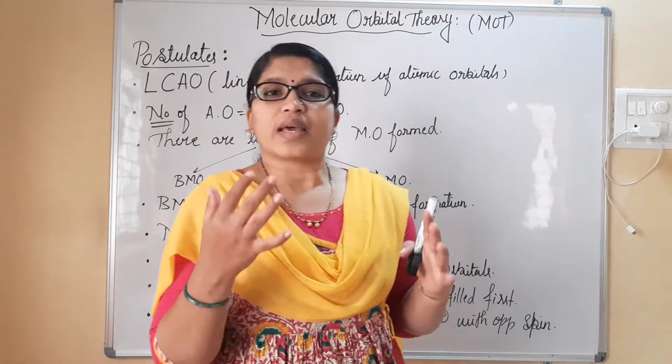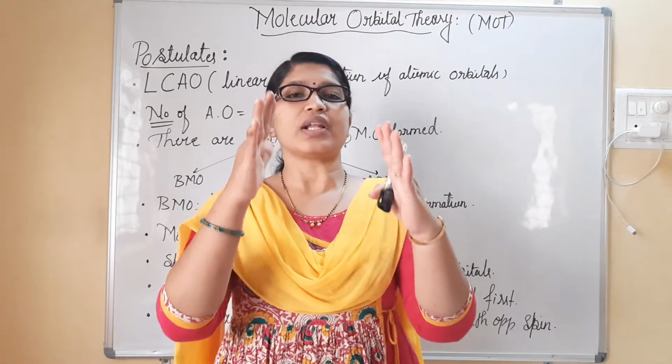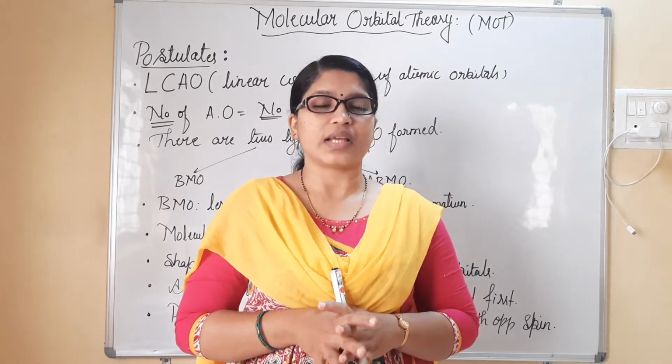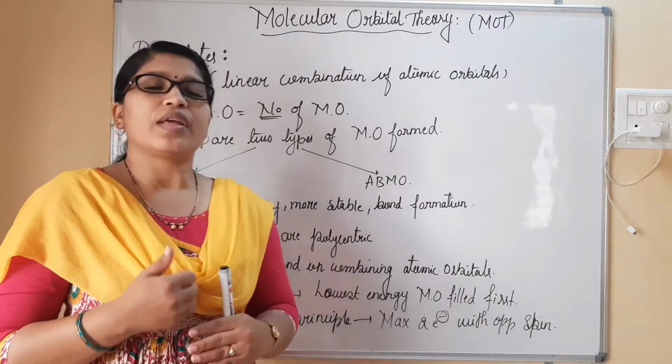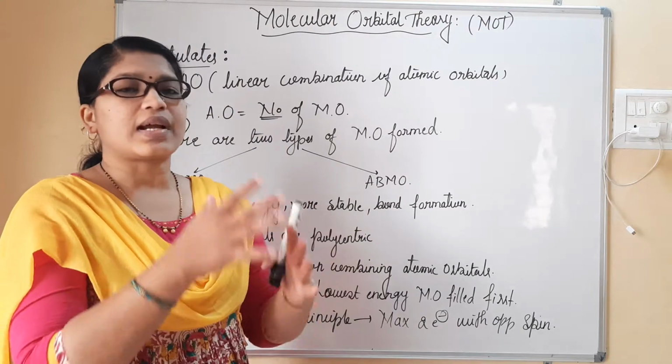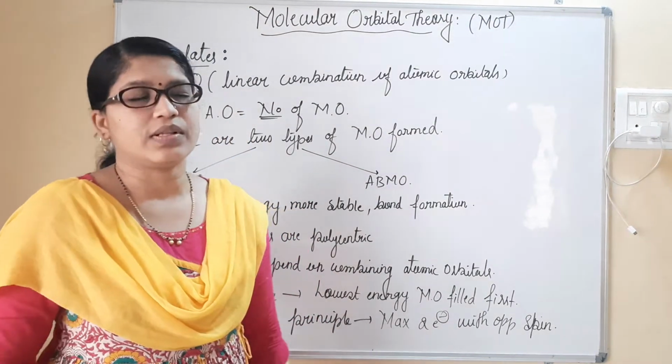Before we start with the actual examples, we will understand some of the postulates of molecular orbital theory. When we understand the postulates one by one, it will be very easy for us to understand the type of existence when we go with the examples.